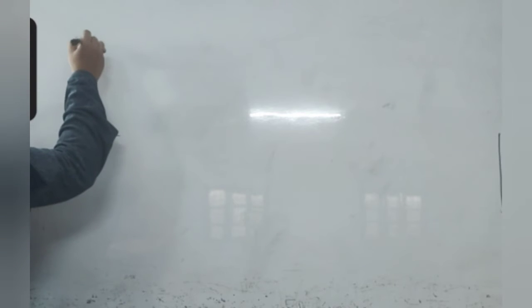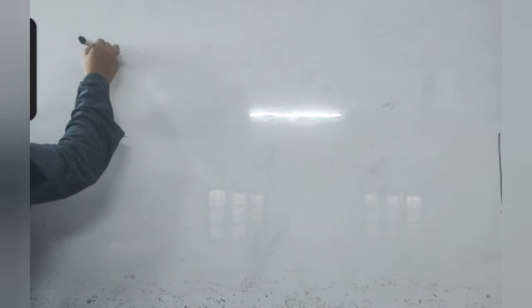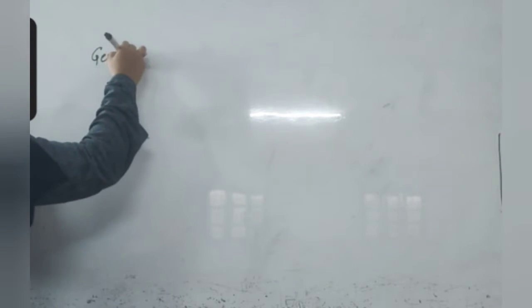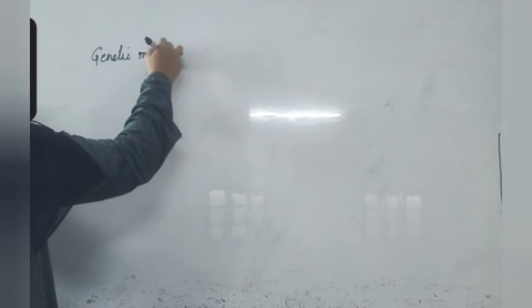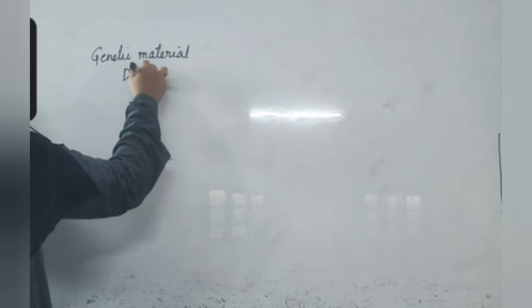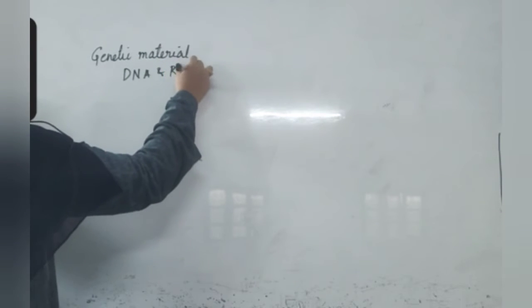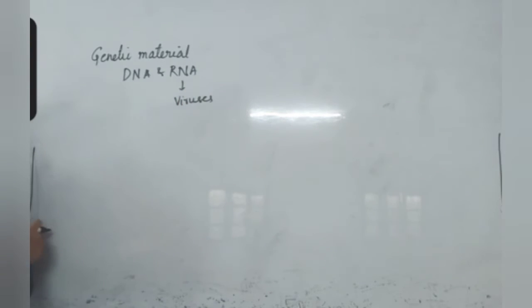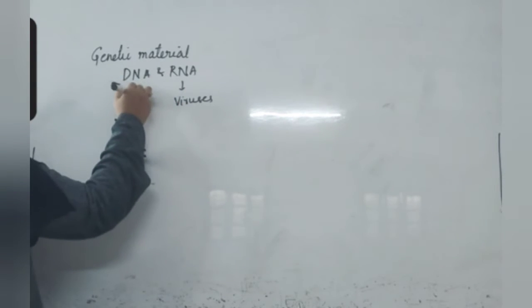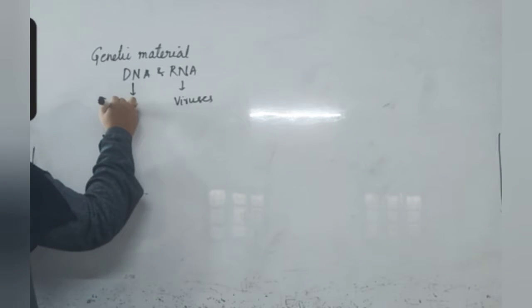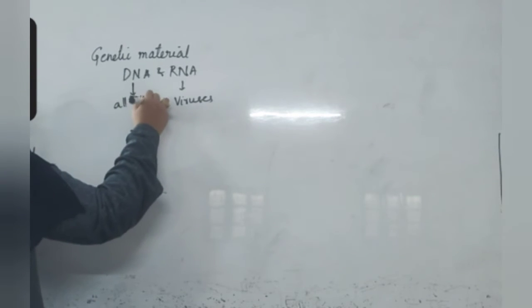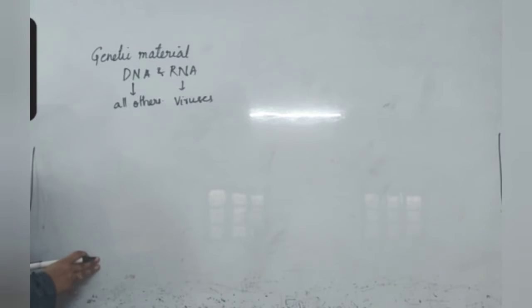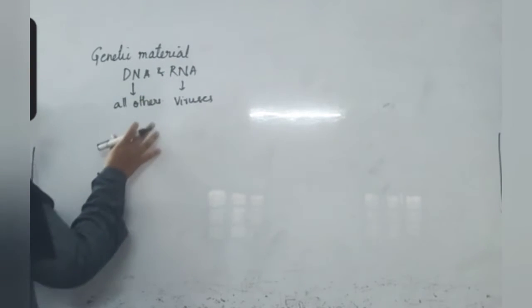Here we are studying about structure of DNA. DNA is a genetic material. Genetic material includes both DNA and RNA. RNA acts as genetic material in case of viruses only. In all other organisms, DNA is a genetic material. It doesn't mean that RNA is absent in all other organisms.